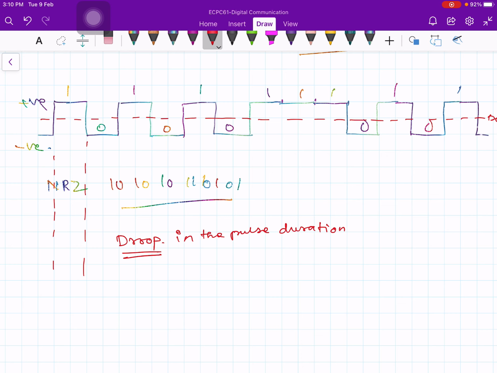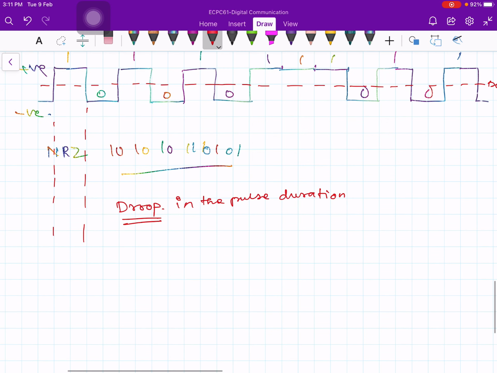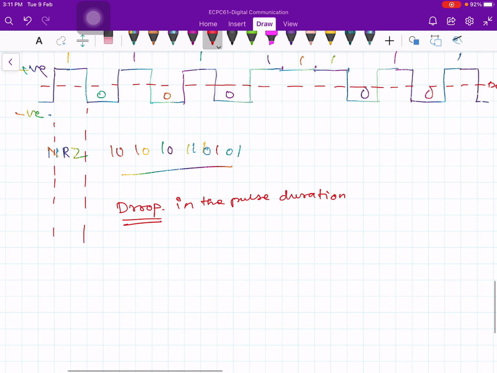We will see what it is. The pulse amplitude is not constant at the output. Because of the low frequency response, it comes like this, and again instead of stopping at this point, it goes down like this.